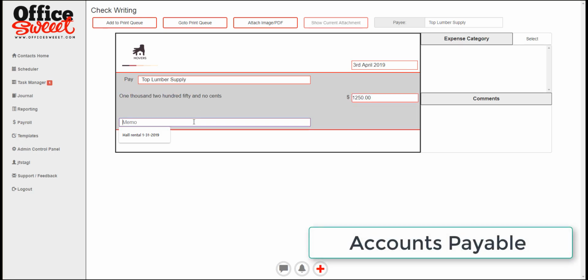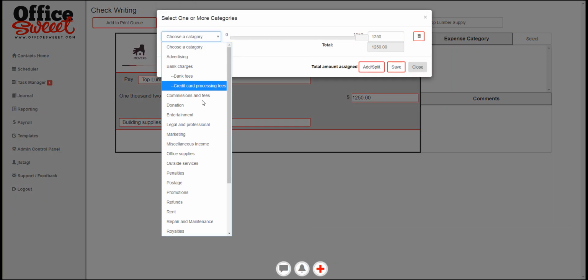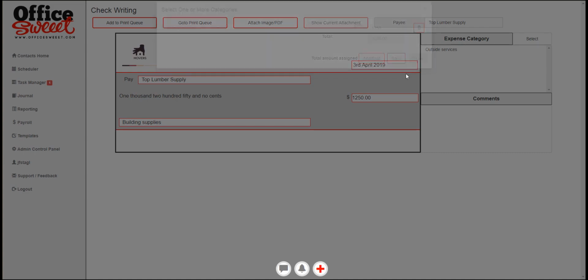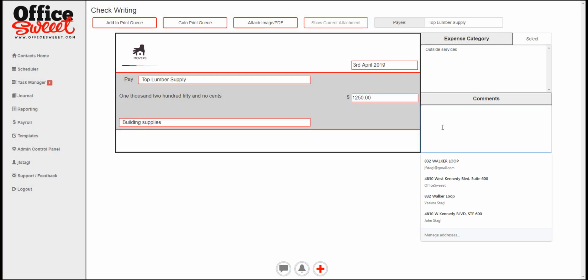And we put in that this would be for building supplies. Okay, and then we can add it to the expense category and whatever we want to save it to. We can put, say, the Jones job. So you can put any kind of notes that you want in here. And I find that particularly useful because oftentimes I go back and look at my journal and I can't remember what I sent a check for exactly. So it's always nice to be able to add comments.